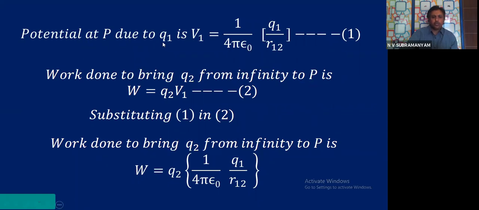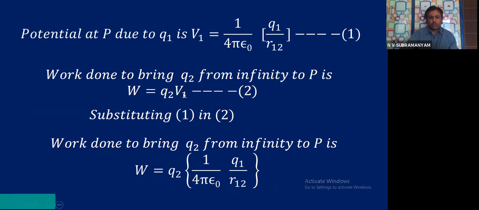Potential at P due to Q1 is V1, 1 by 4 pi epsilon 0 Q1 by R12. This we all know. Then equation number 2 also we saw. Substituting 1 into it, Q2 is Q2, children. In the place of V1, what did I substitute? 1 by 4 pi epsilon 0 Q1 by R12.